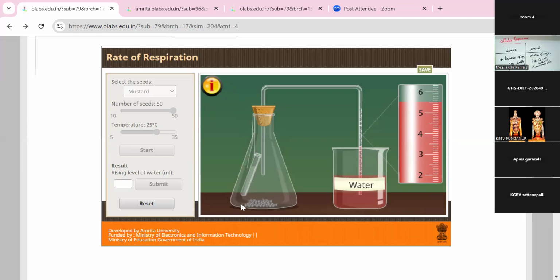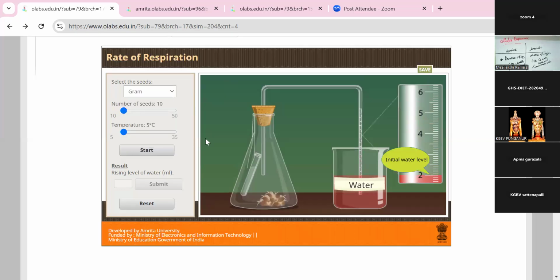So in this fast manner, the respiration process was done in this area, so the water level is also increased here because the temperature level is also high. With the help of the temperature, the process was in a fast manner. So the answer is 3.5. Is it right? Yes. Next one.